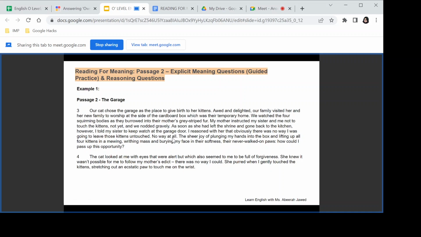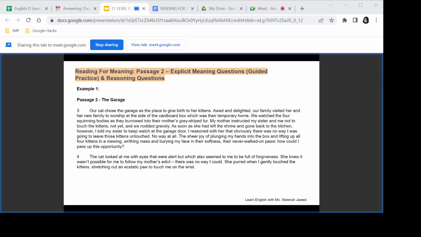So we've got this target line here. My mother instructed my sister and me not to touch the kittens, not yet, and we nodded gravely. We agreed, okay? As soon as she had left the shrine and gone back to the kitchen, however, I told my sister to keep watch at the garage door. Okay, what exactly was the question? The question was why exactly she asked her to keep watch.